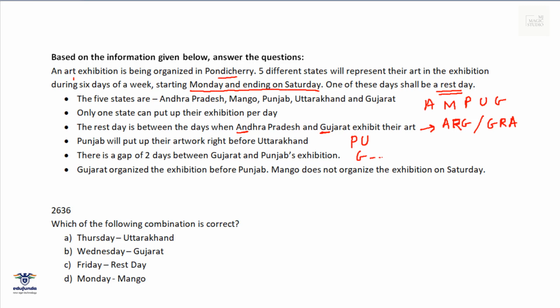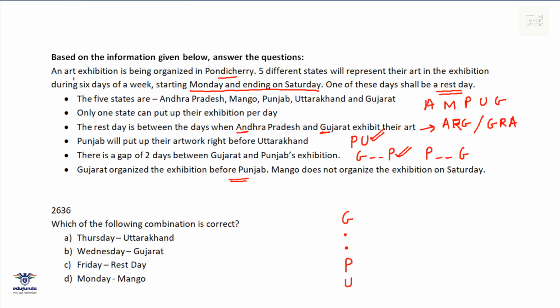That would be G dash dash P or P dash dash G. Gujarat organized the exhibition before Punjab, that means this fits in. So we have G, 2 days gap, and then Punjab. And after Punjab would be Uttarakhand.